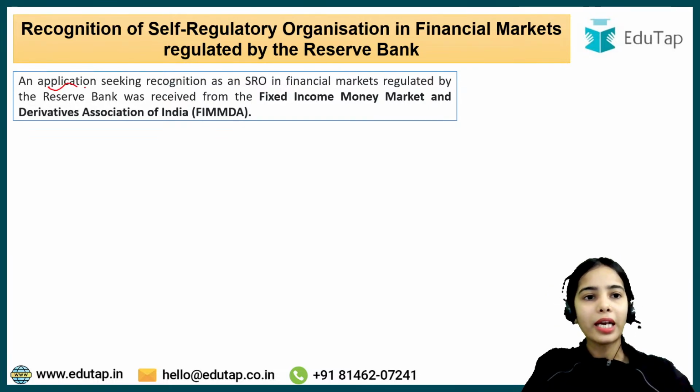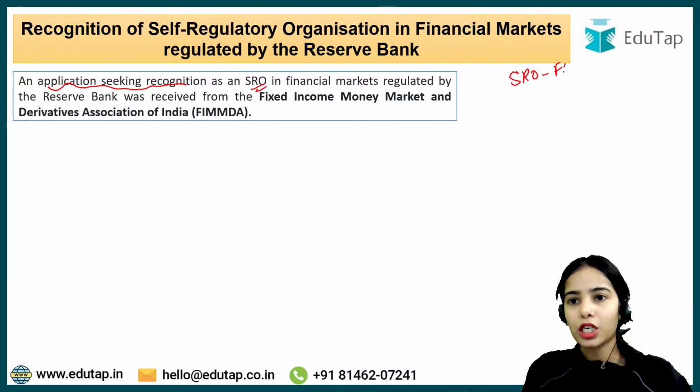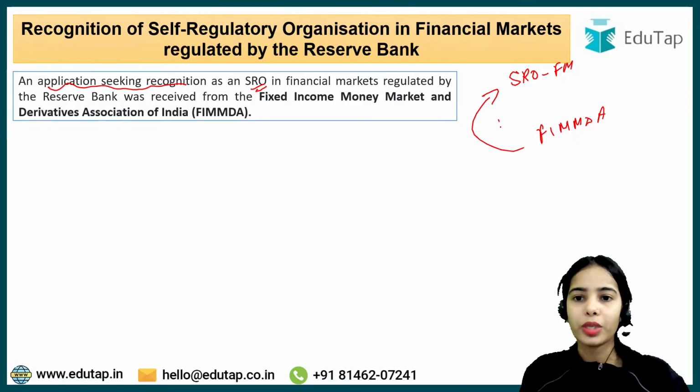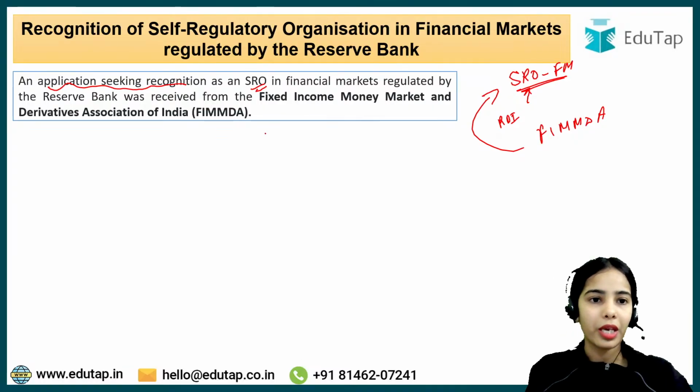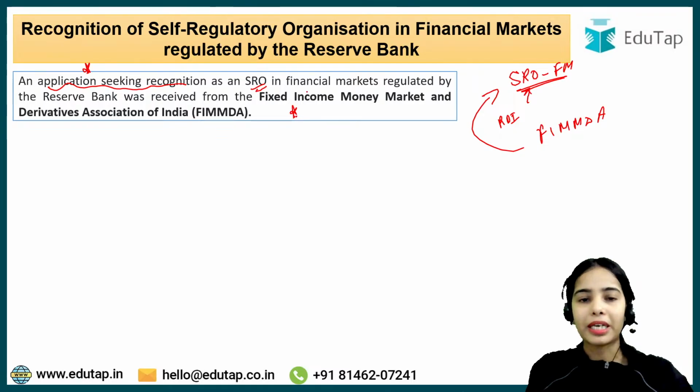Now, an application seeking recognition as an SRO in the financial market. FIMMDA sent an application to the RBI that FIMMDA wants to work as an SRO in the financial market. The application was received from FIMMDA by the RBI.